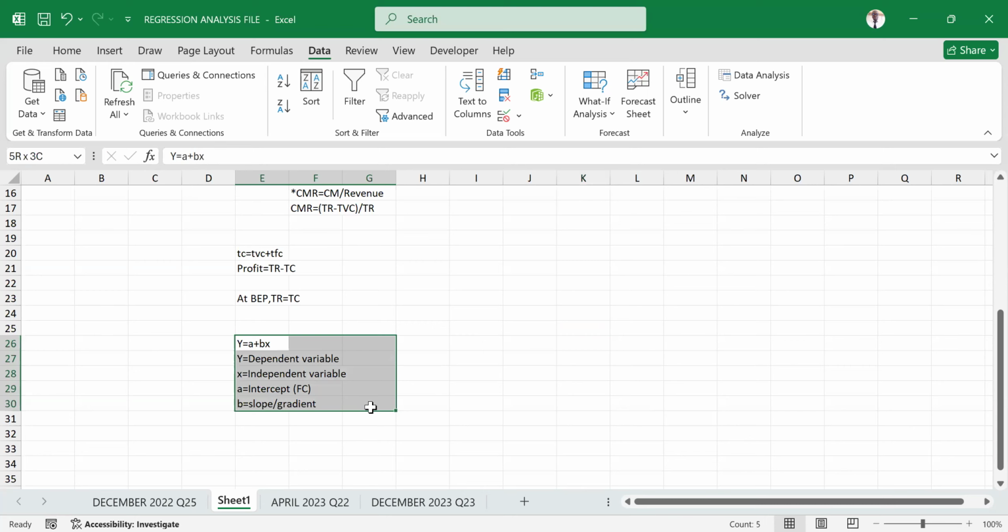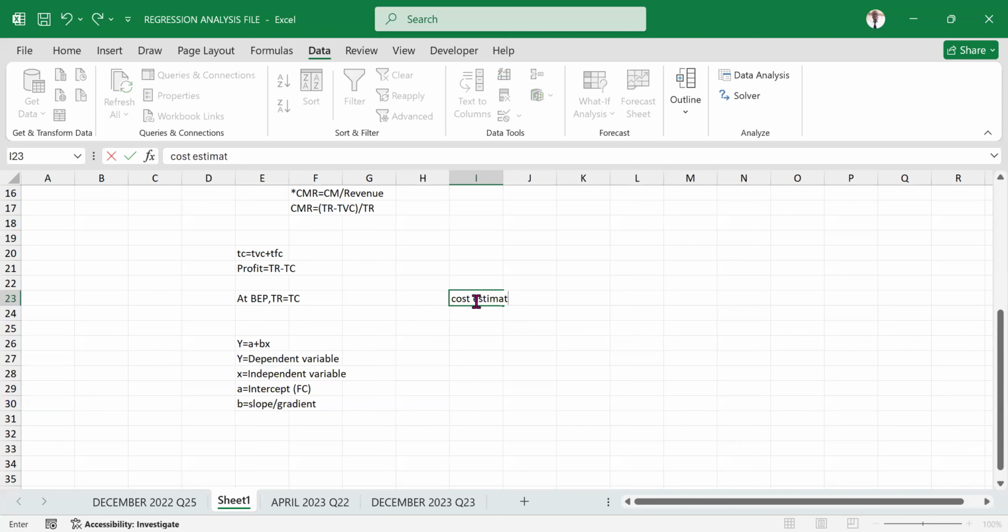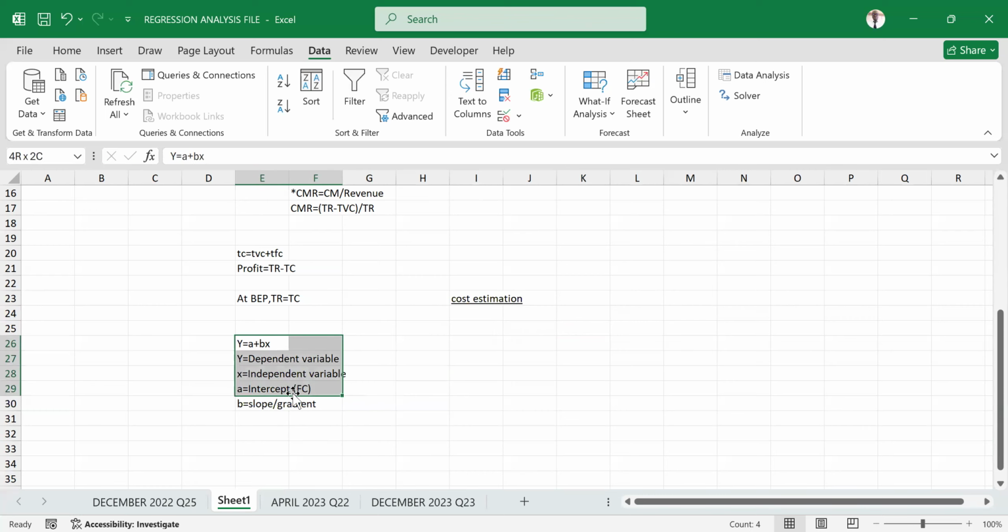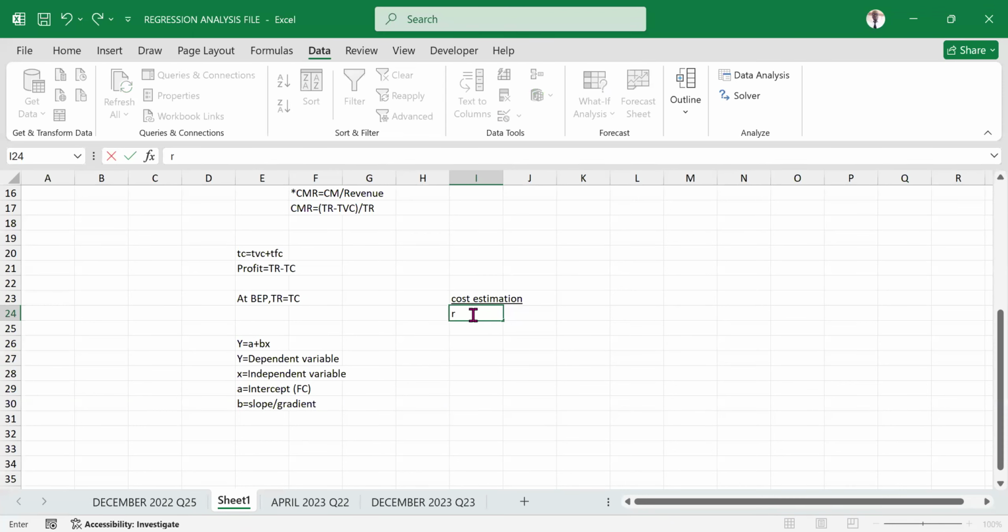you realize that in cost estimation, there are various methods that you can use in relation to this linear equation. When you are doing cost estimation, at some point you are working with estimates. In relation to this equation, these methods normally come up, and one of them is the regression.